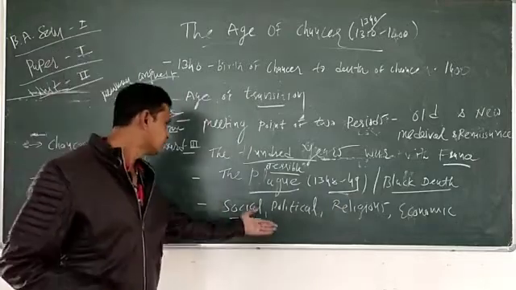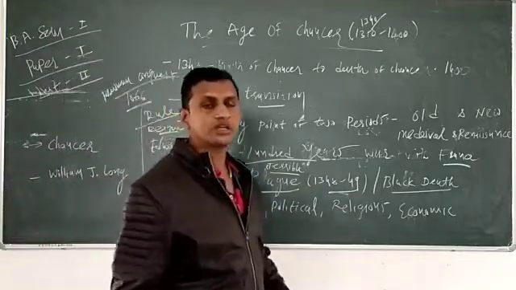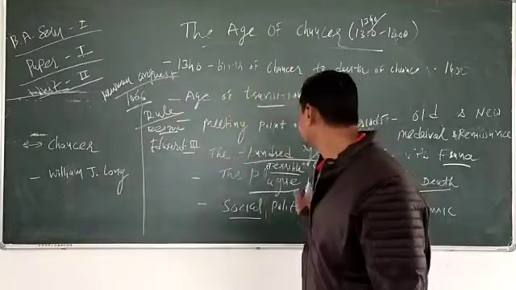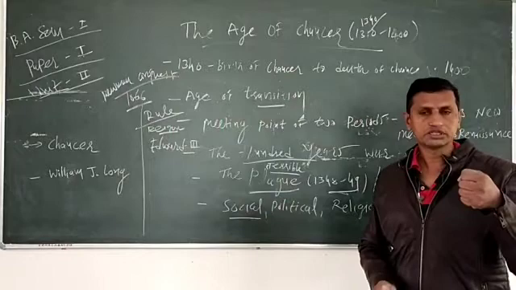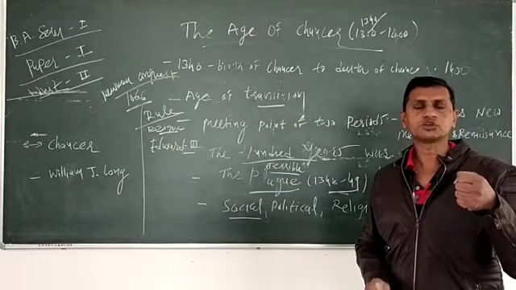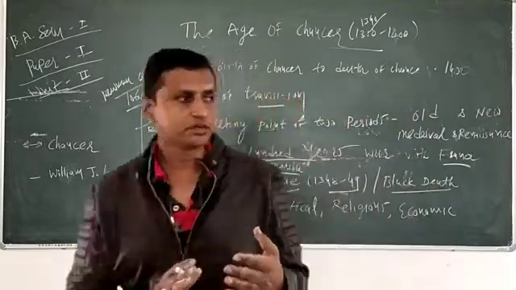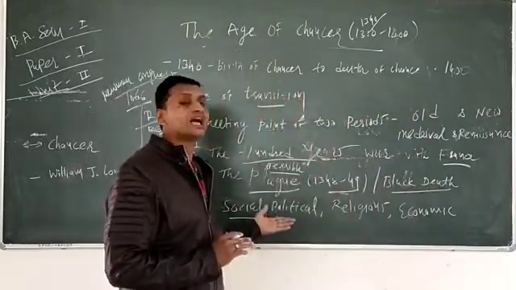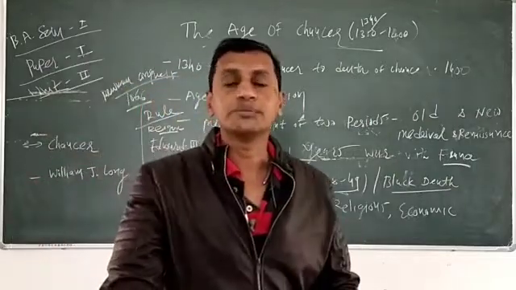Third one is political. There was a change because of the victory in the Hundred Years' War of England against France. Politically, there was soundness, and we can say the king became stronger. Due to those terrible days, there was a requirement of the parliament. After the victory of the Hundred Years' War, there was the rise of the parliament.